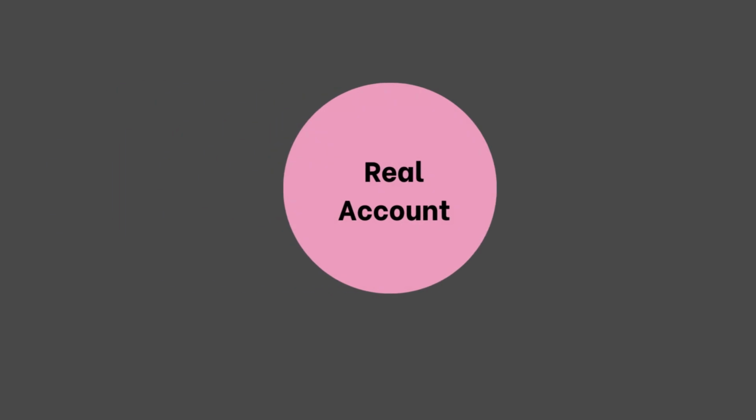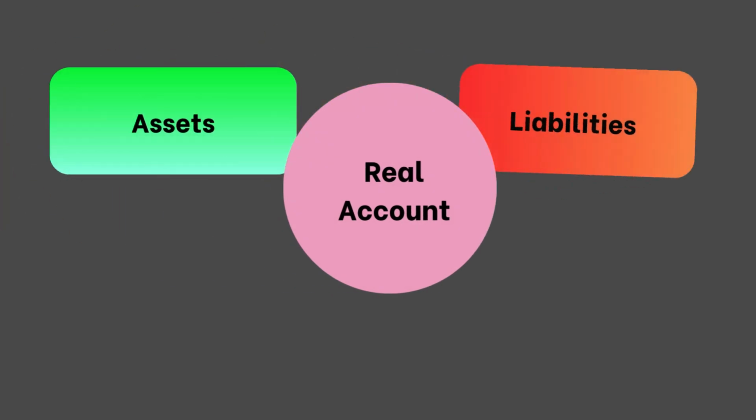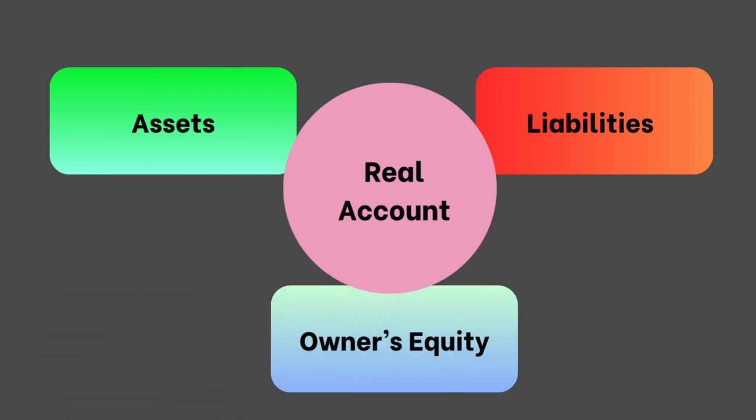Like the other two accounts, a real account is also a general ledger, but it contains transactions related to the assets, liabilities, and owner's equity of a company. Unlike nominal accounts, real accounts are not closed at the end of an accounting period and their balances are carried forward to the next period. The assets, in this case, can be further subdivided into tangible and intangible assets. Examples of real accounts are cash, bank, inventory, accounts payable, owner's capital, etc.